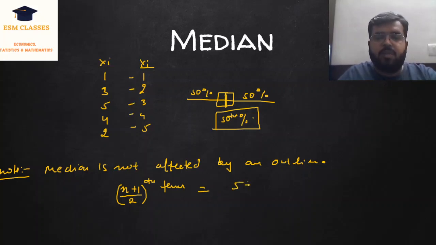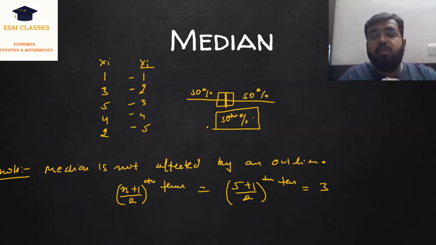Therefore, 5 plus 1 by 2th term, which equals 3. Now, we need to look for the third value. By chance the third value is also equal to 3. Therefore, the third term equals 3.